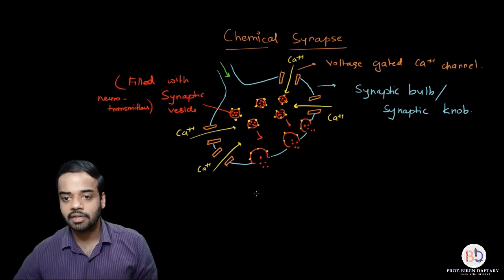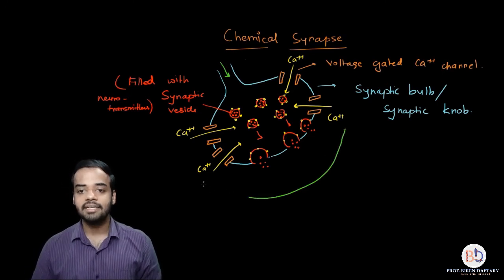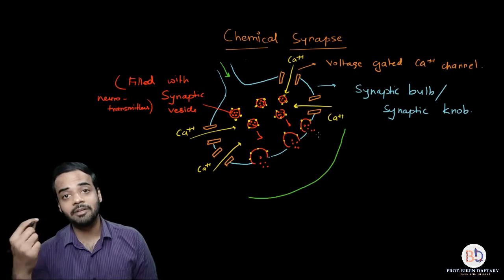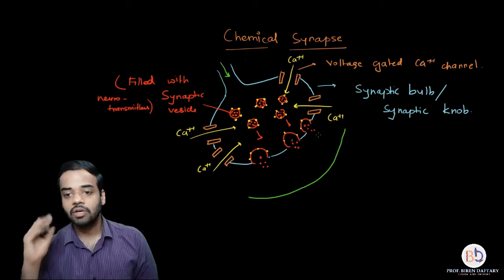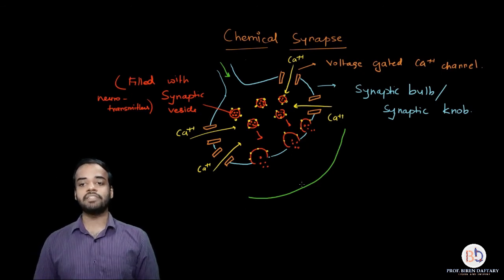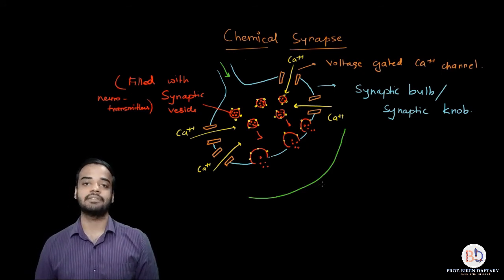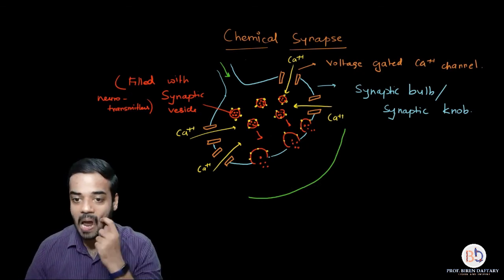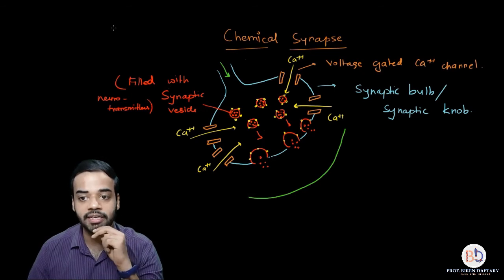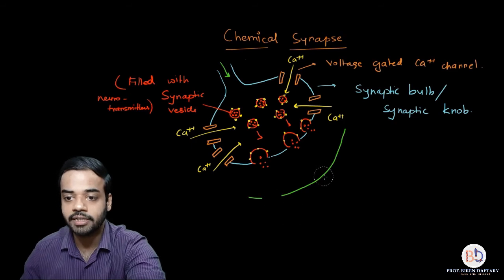Okay, so over here I'm going to now show the postsynaptic neuron. This is the postsynaptic neuron, and you can see that the distance between the pre and the postsynaptic neuron is much more in this case. All right, now this surface of the postsynaptic neuron, which I have shown with this green color, also has receptors. I'm going to show these over here, and I'm again going to use orange color, and I'm also going to use the eraser.